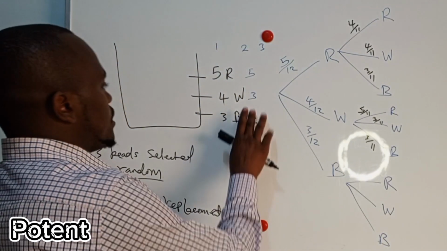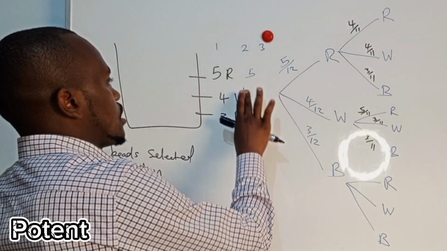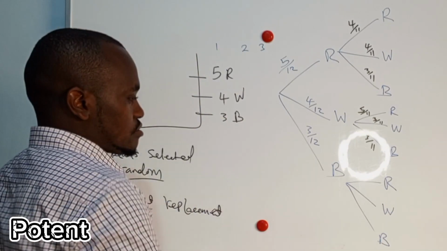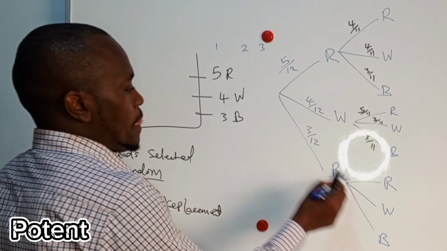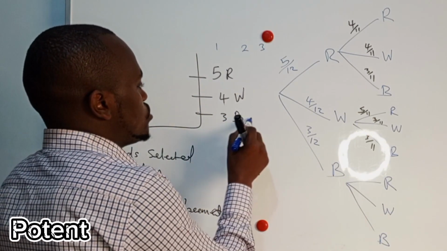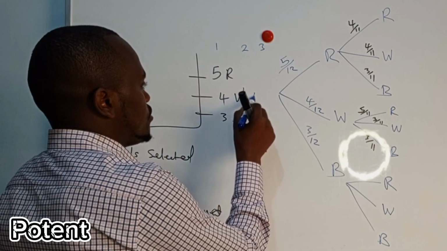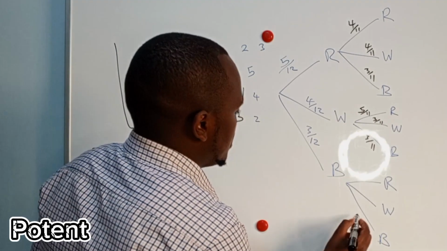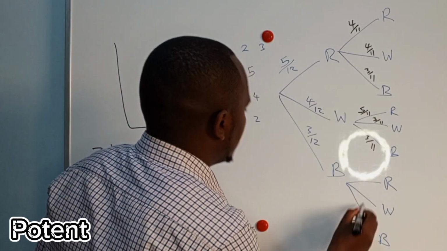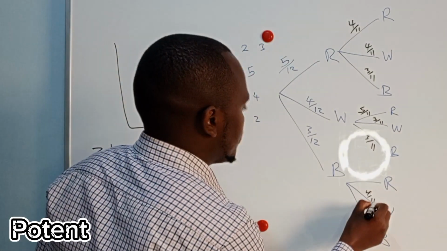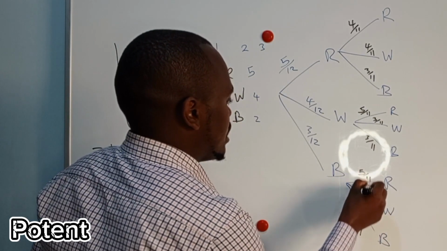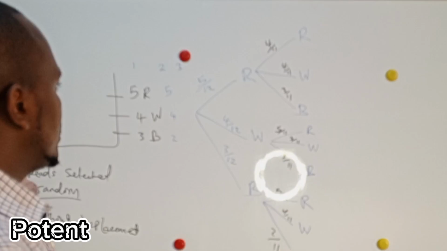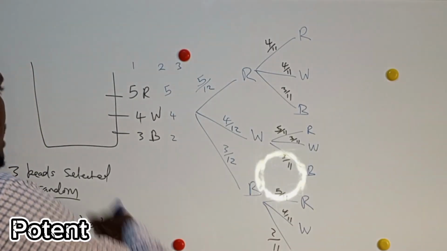If you picked a blue, now you have 2, and here you have 4 and 5. So the chances here are 2 over 11, 4 over 11, and 5 over 11. Okay?